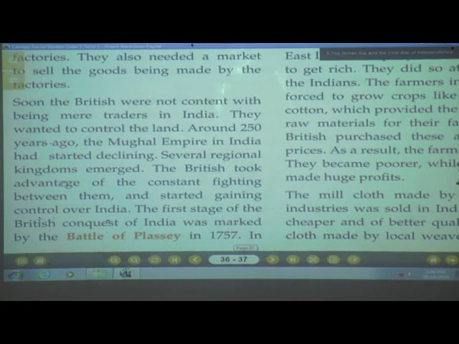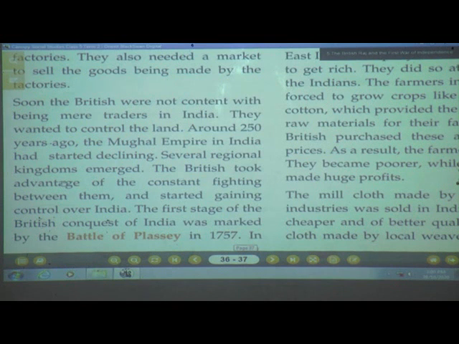Since the Britishers defeated Siraj ud Daula, they became very powerful in Bengal. So what did these Britishers start doing? They started taking one part after another from the Indian kings. So the first war was the Battle of Plassey.